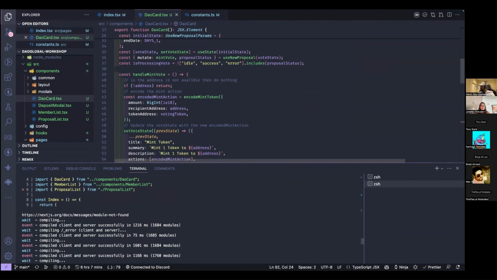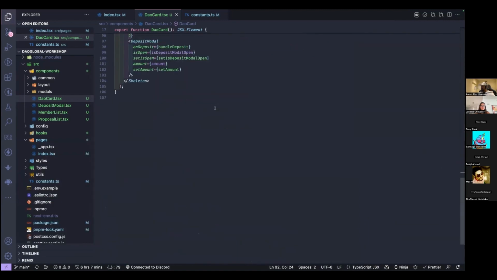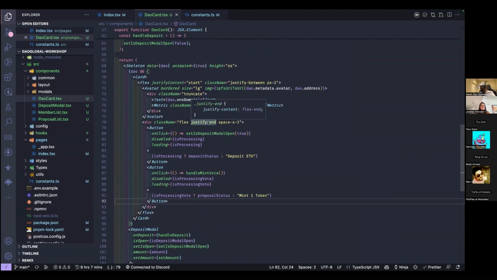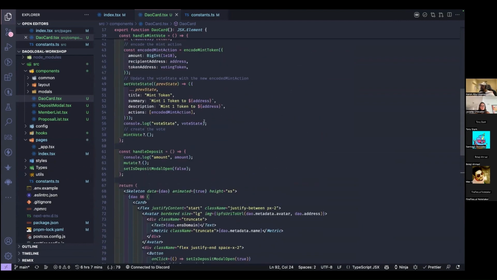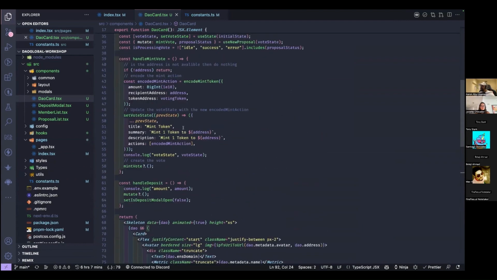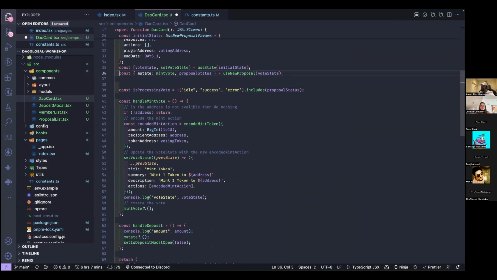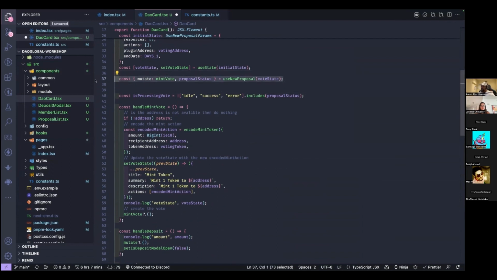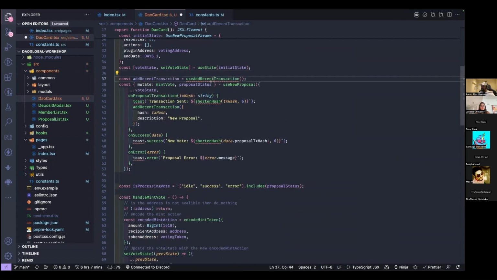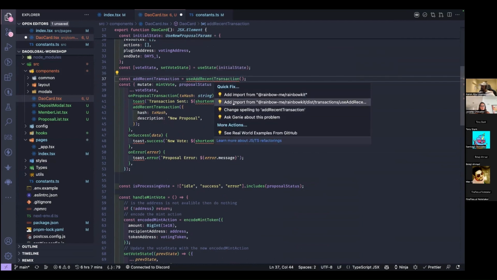See, this is why it takes me a while to see what's happening here when there are so many different things happening in a component. I'm trying to find the hook, and there's so much stuff here. Use new proposal. Here we are, and let me just make some space here. Okay, just add all the stuff again.